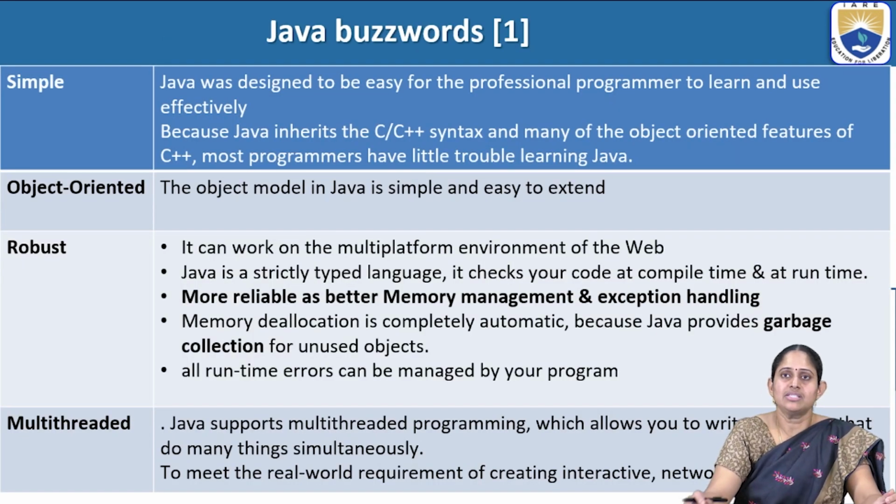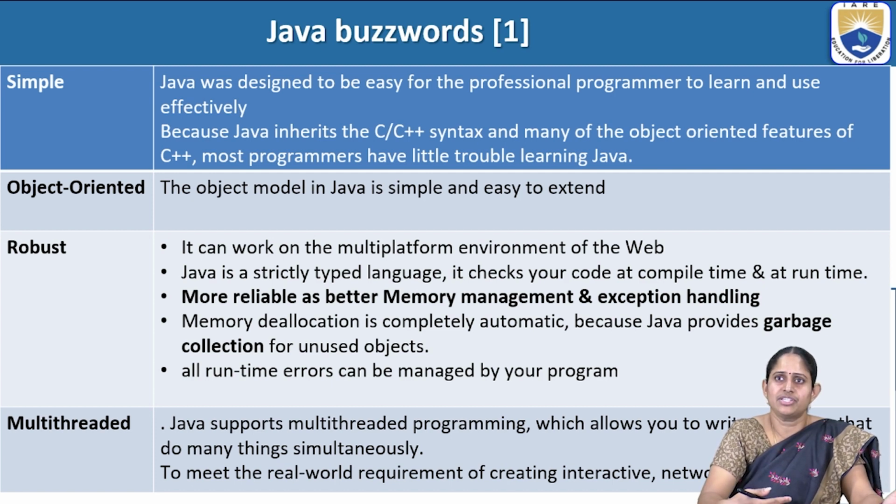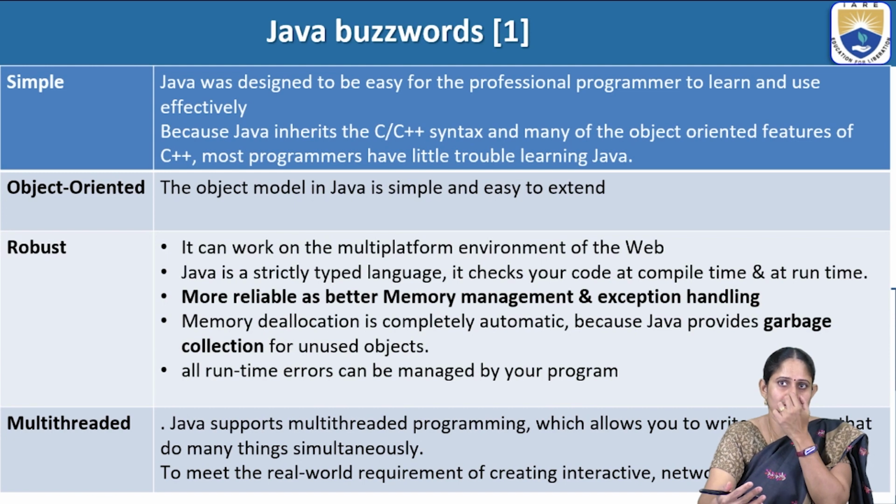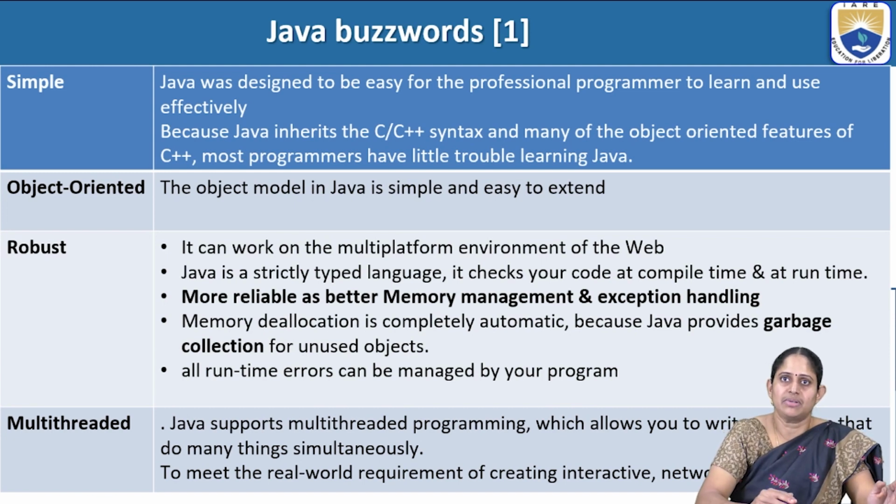Now it is simple because Java has taken properties or features from C and C++. It has taken the OOPS concepts from C++ and syntax from C, because of which Java is much simpler, easy to learn. Next, it is object oriented. Everything in Java is based on object orientation. It is all with classes and objects. Then it is robust because it has good memory management and exception handling mechanisms.